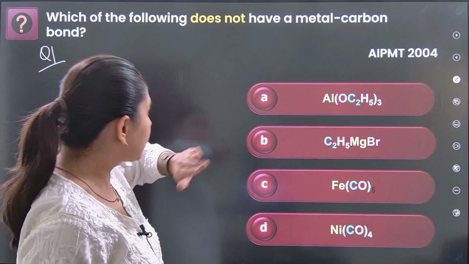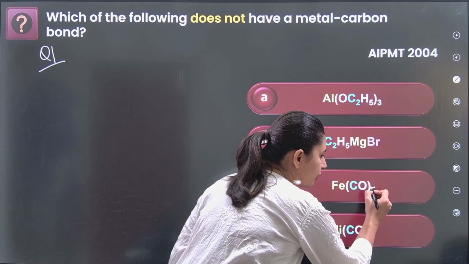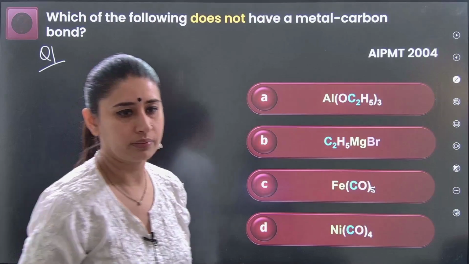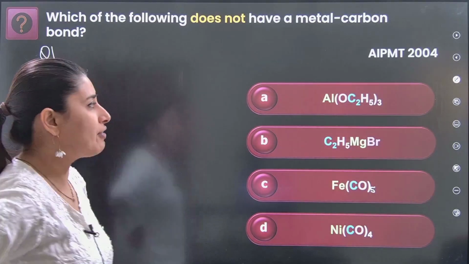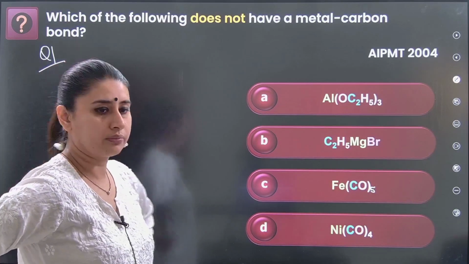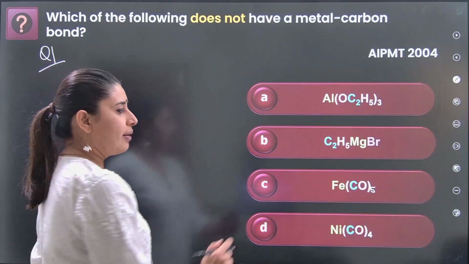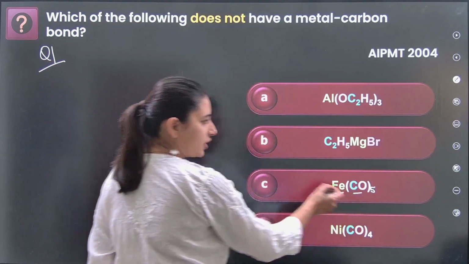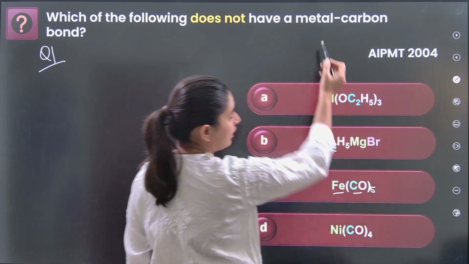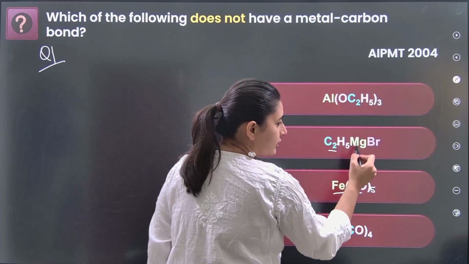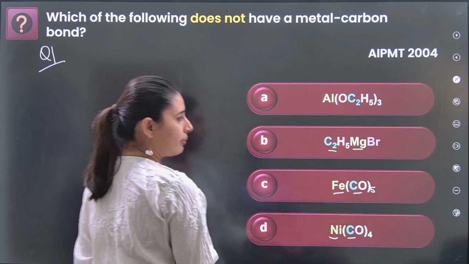Which of the following does not have a metal carbon bond? This is a 5 here if in case you can't see it. Correct. Okay, I hope you guys can see it. Metal carbonyl, this is very much a metal carbonyl. Metal carbonyl is very much a metal carbon bond. This is Grignard reagent, very much a metal carbon bond. This is also very much a metal carbon bond.